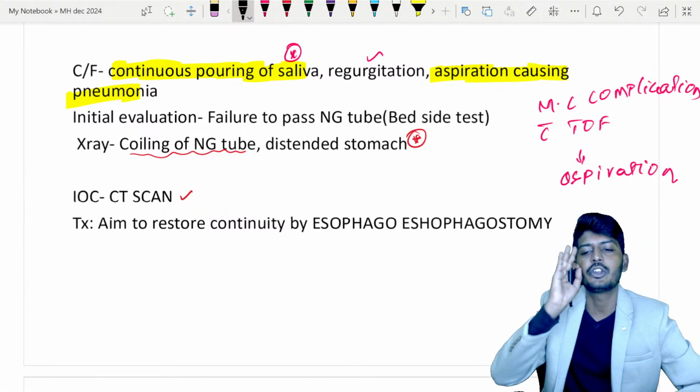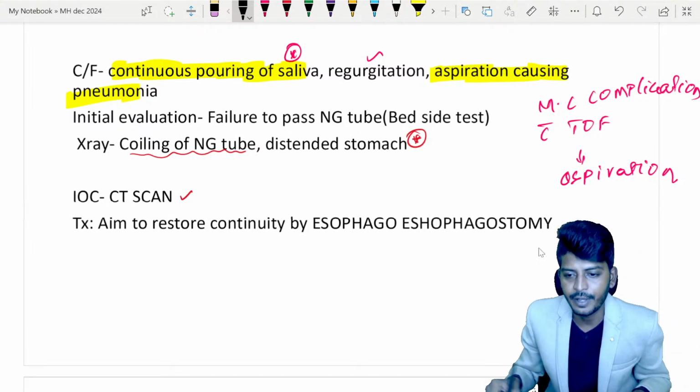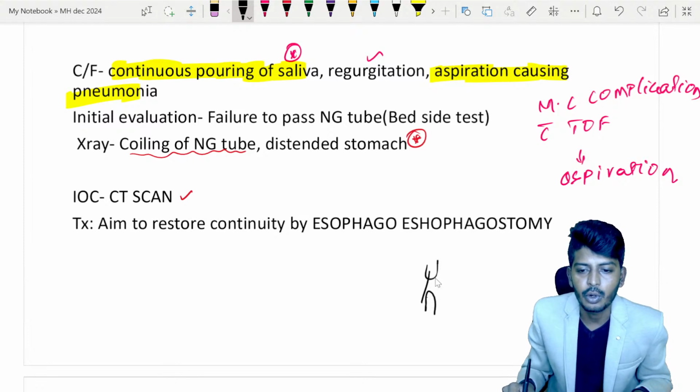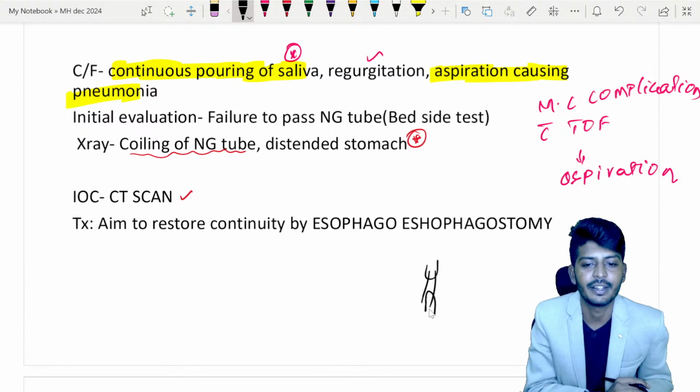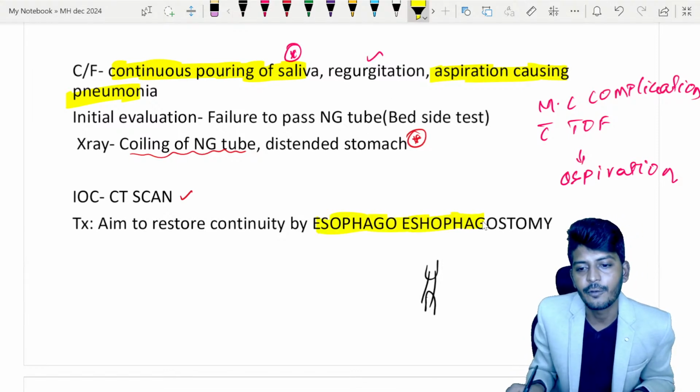The treatment target should be simple as that. We need to continuously establish it. The esophagus was half formed like this. We need to make sure continuous motility, that continuation of the esophagus is there. So the treatment of choice preferred is esophagostomy.